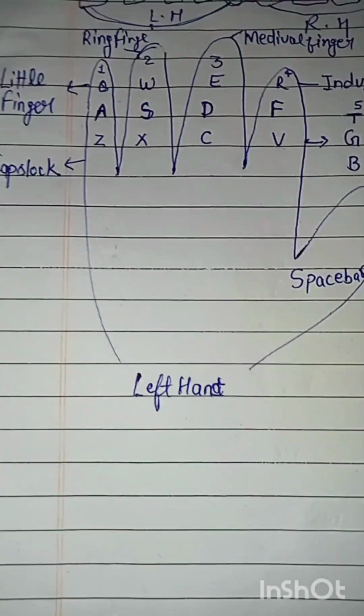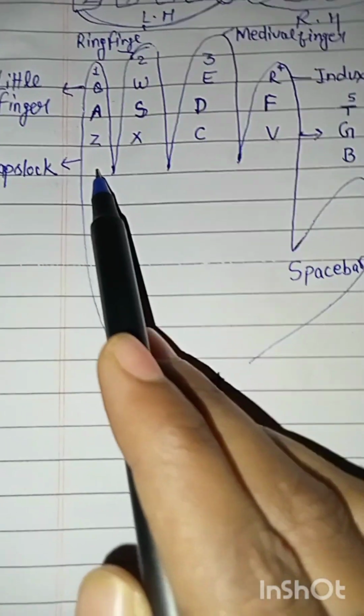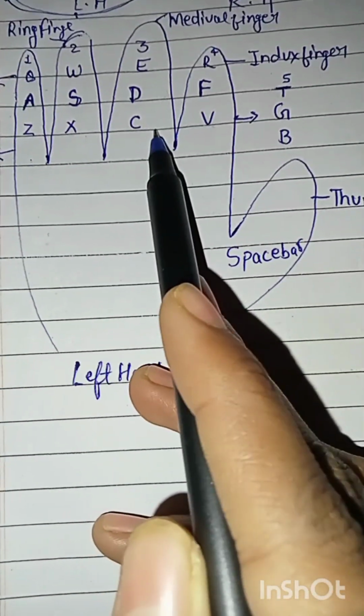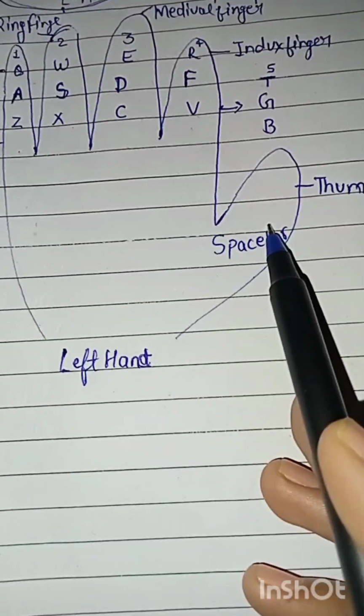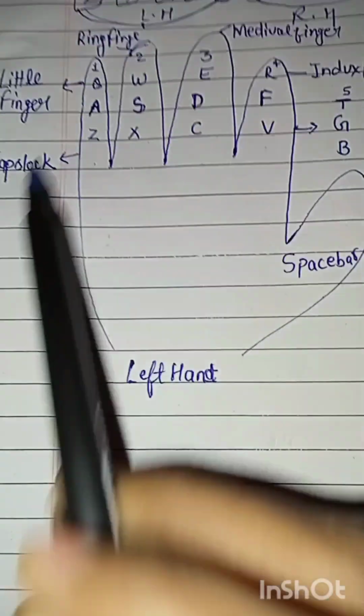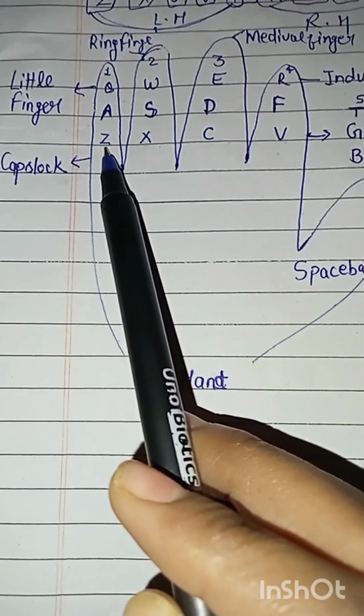We will see how to use keyboard keys today in our class. So let's see. This is our left hand, and this is our little finger, and this is ring finger, this is middle finger, and this is index finger, and this is thumb. So let's see. By little finger we will press.